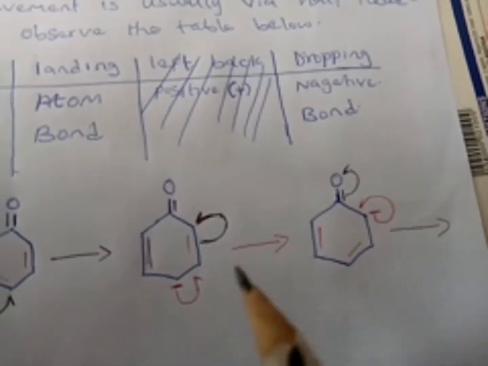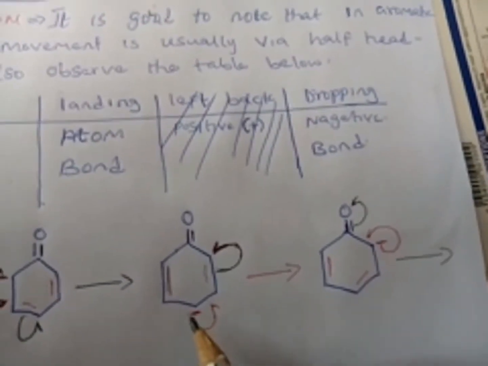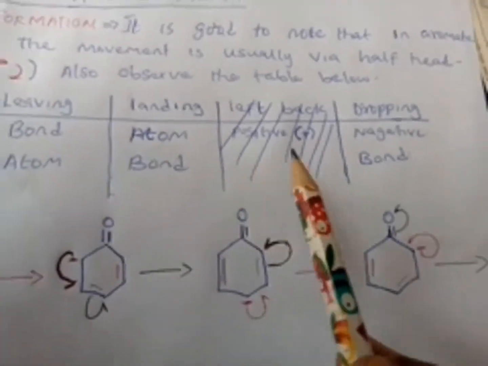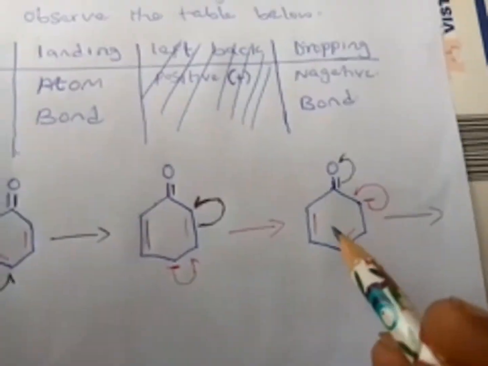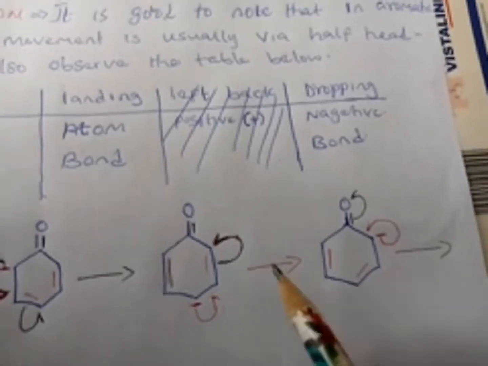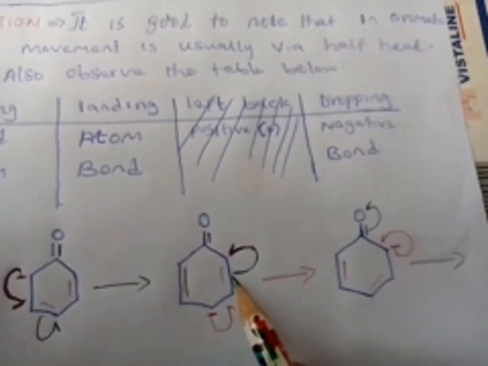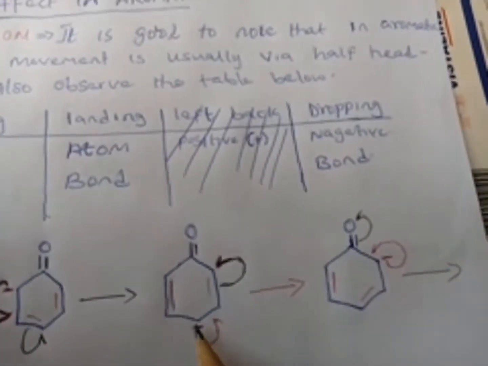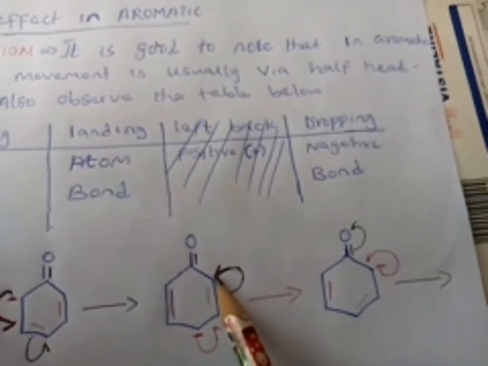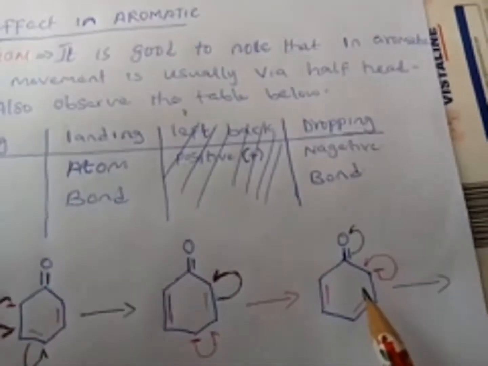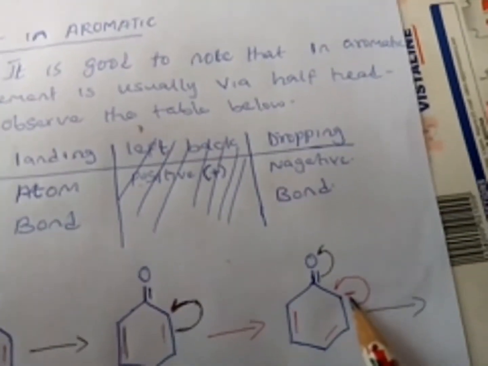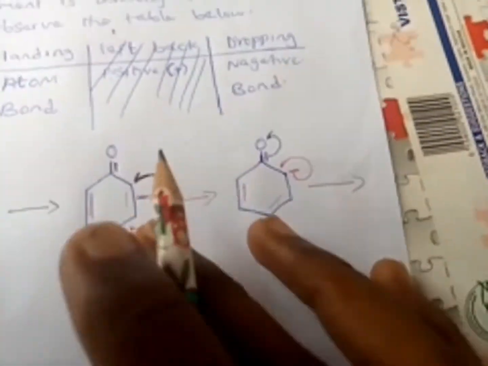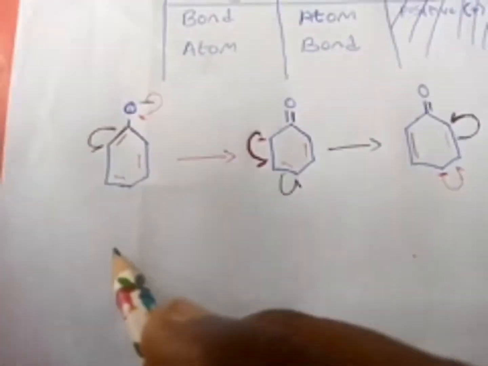So now it continues. This arrow again moves from atom to a bond. We say from atom to a bond will deposit another bond. So that's why we are having another bond here. Then the other one is leaving a bond to an atom, which will deposit a negative. This is the negative. And then again from atom to bond, and it will deposit a bond. Alright, so we have the last structure.